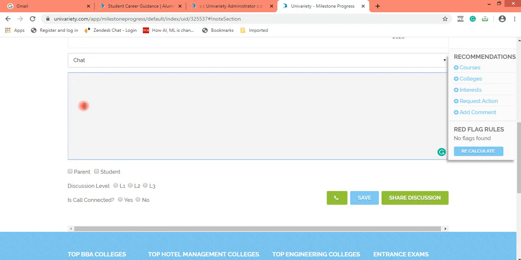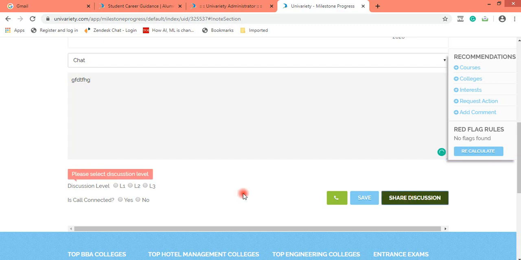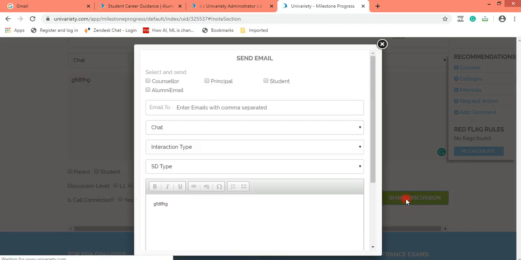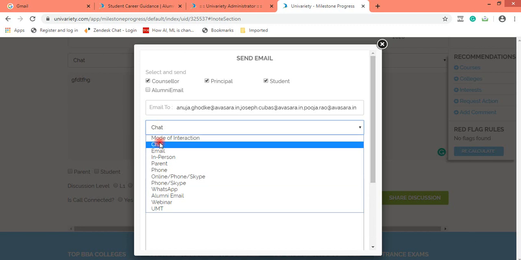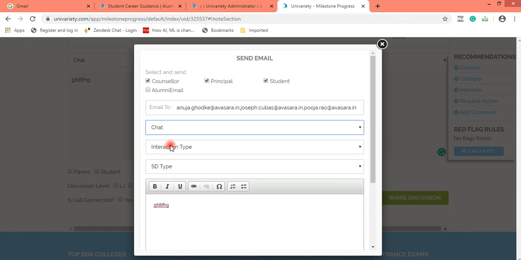Select chat, update your share discussion, click on share discussion, click on counselor, principal and student. If the parent option is also present, click on parent as well. Mode of interaction would be chat.